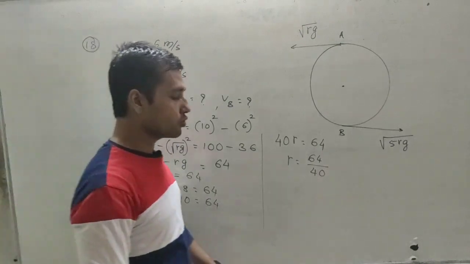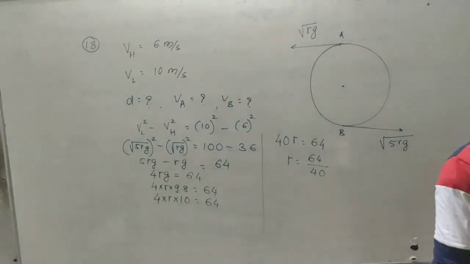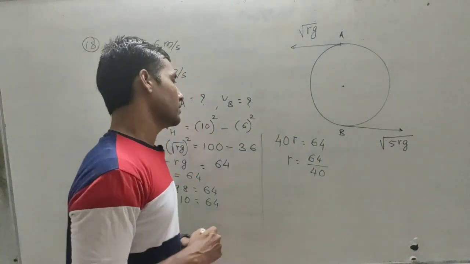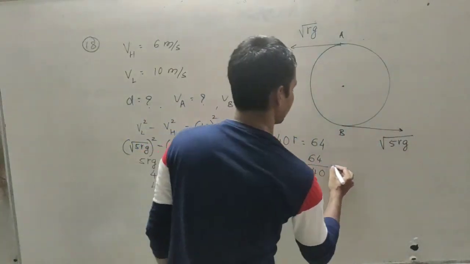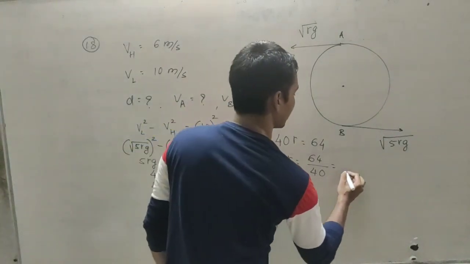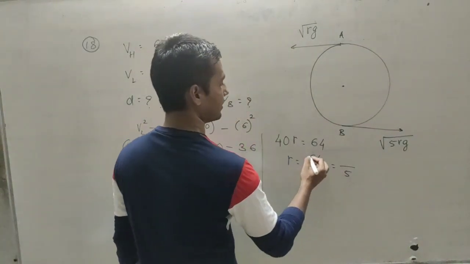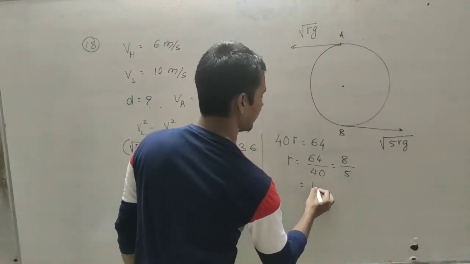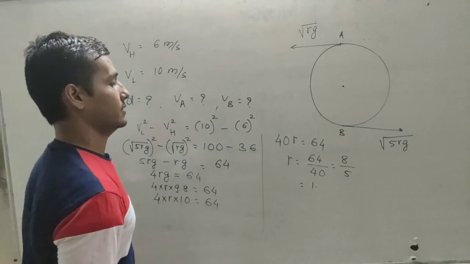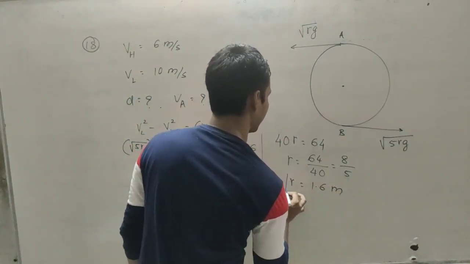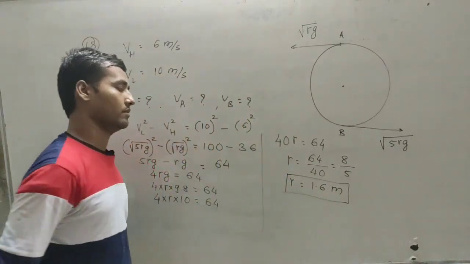So first you have to find the value of r. What is the value of r? Now you can divide by 8. 8 times 5 is 40 and 8 times 8 is 64. So it will be 1.6. So the value of r is 1.6 meter.